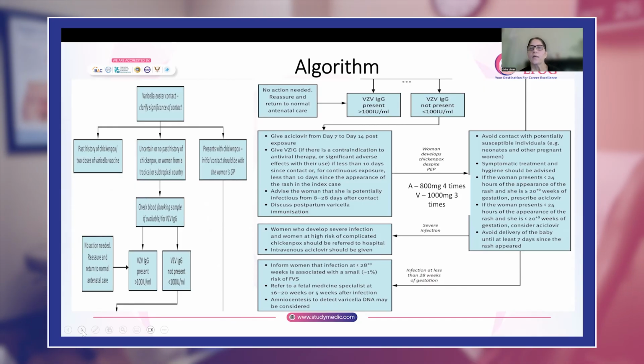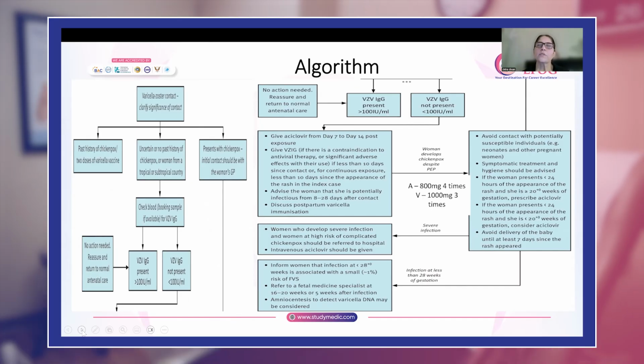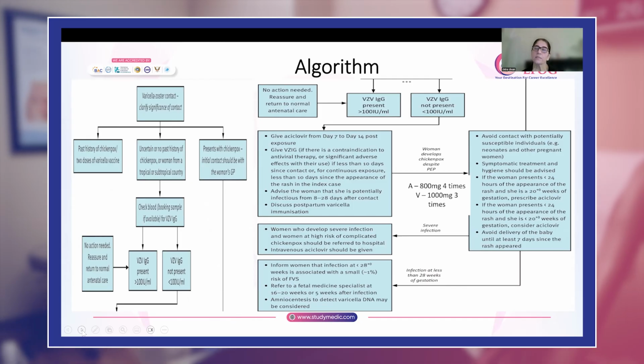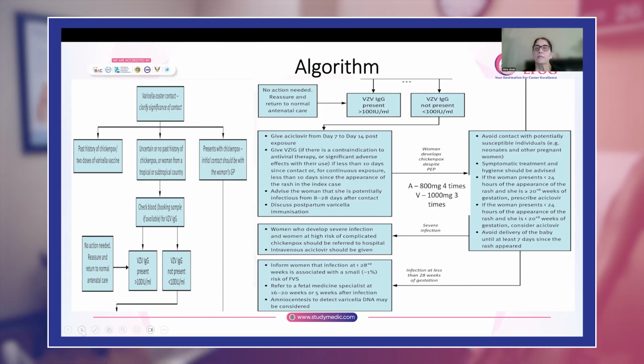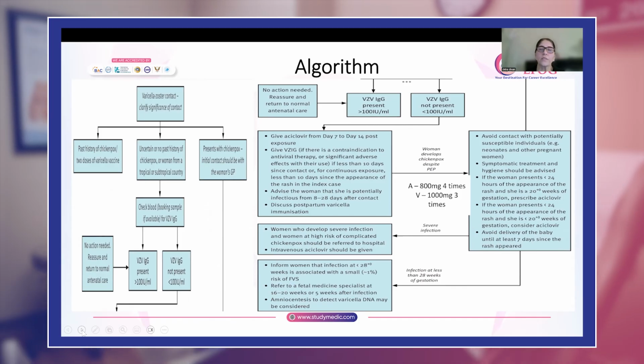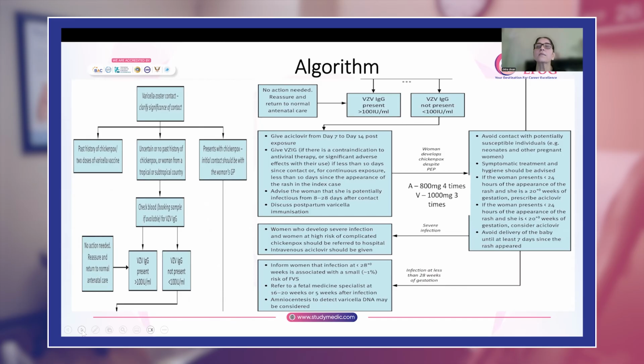Now, if she has developed this chickenpox infection less than 28 weeks of pregnancy, there is a risk that the baby can have fetal varicella syndrome. The risk is very small, it is about 1%, but there is still a risk.